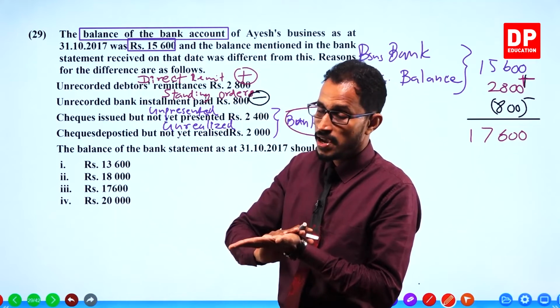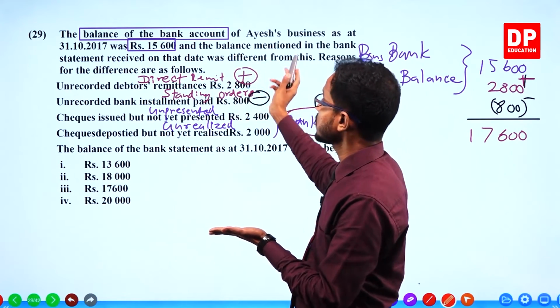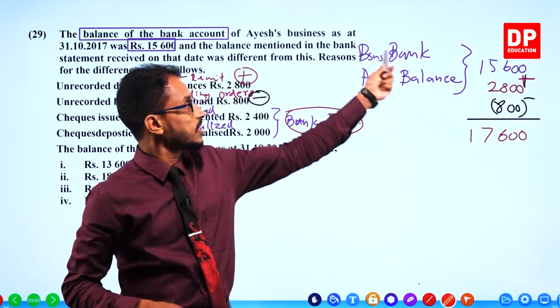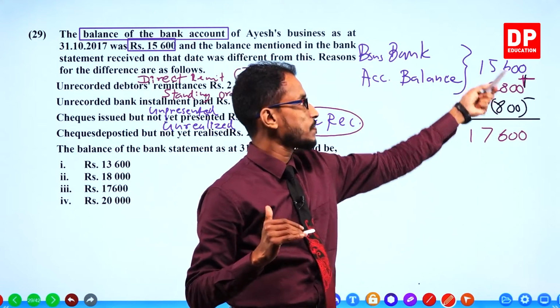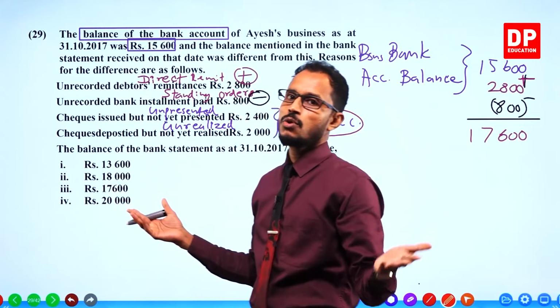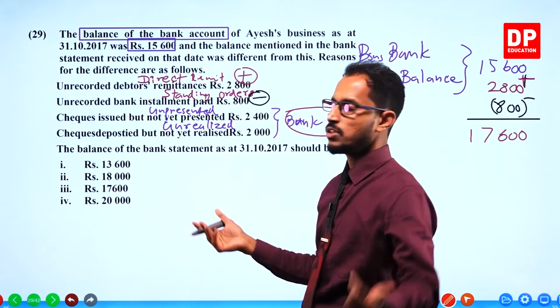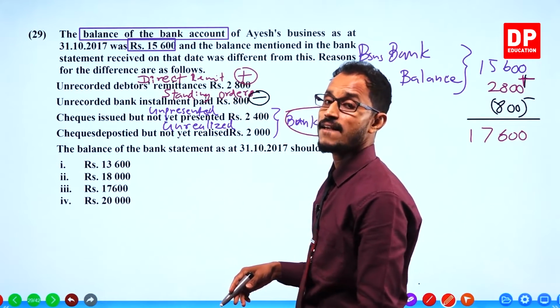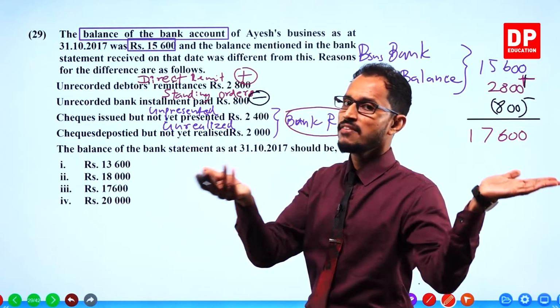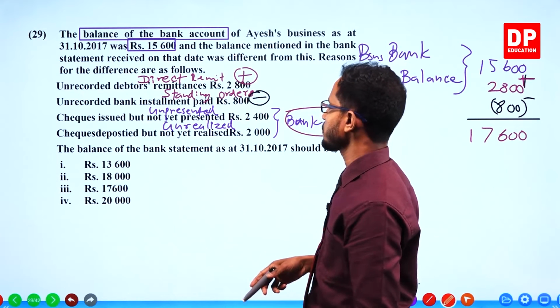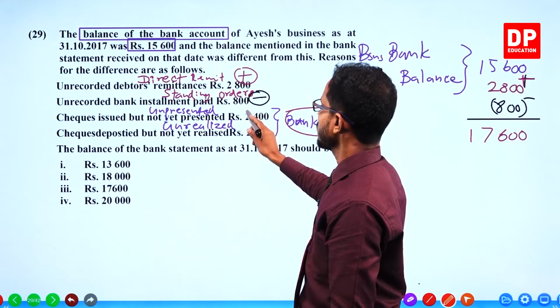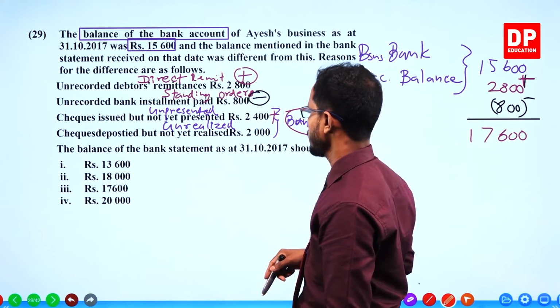Our business bank book balance has been decreased. But they have not yet gone to the bank, which means from the bank side, they haven't deducted unpresented checks. So this should be added back,